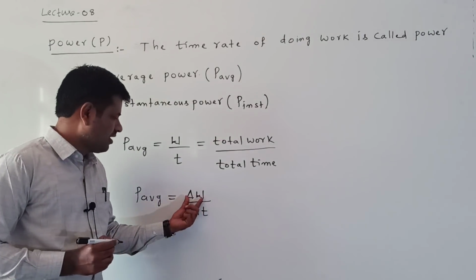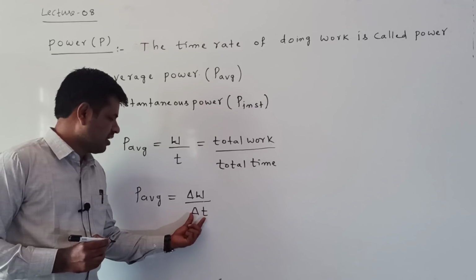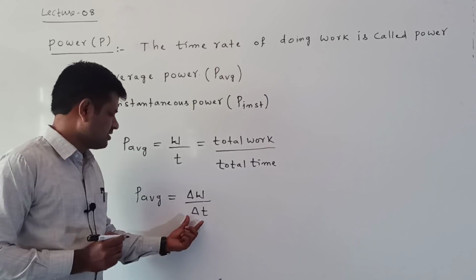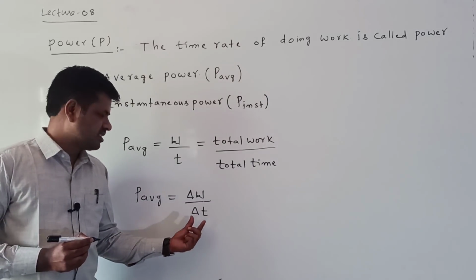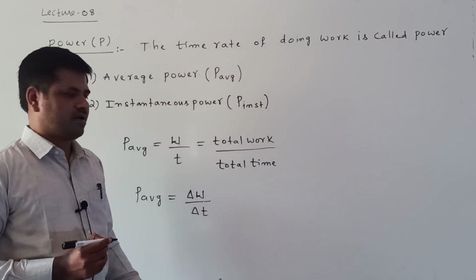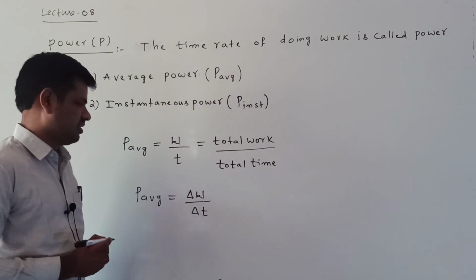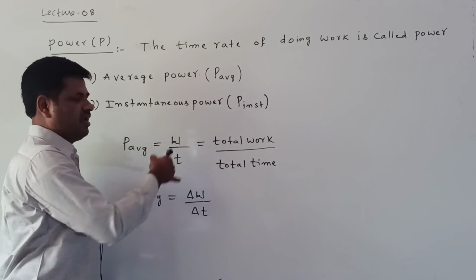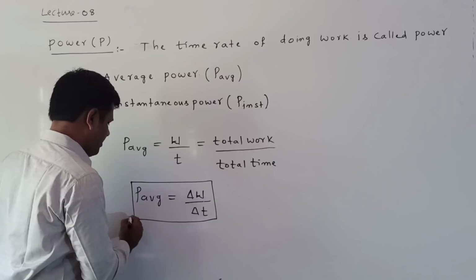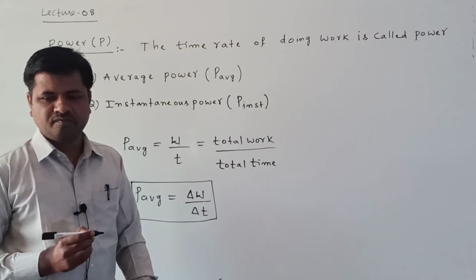In order to perform the delta W work, how much time is taken? Delta T time is taken. Delta T is the time taken for performing the delta W work. We can define average power like this when considering total work done or small work done.